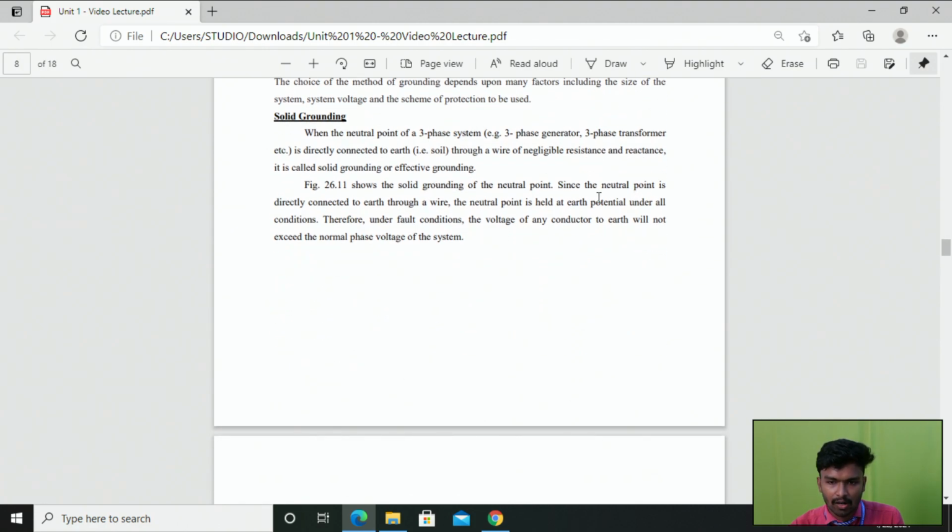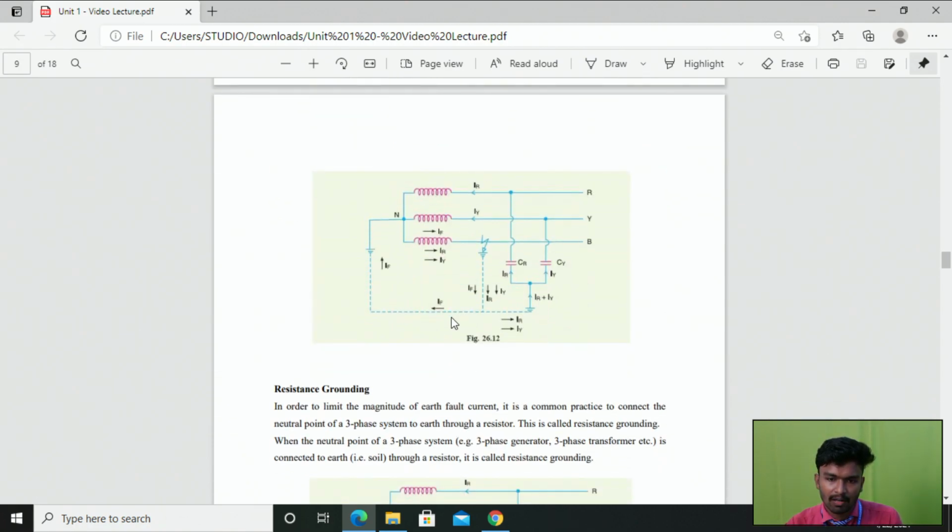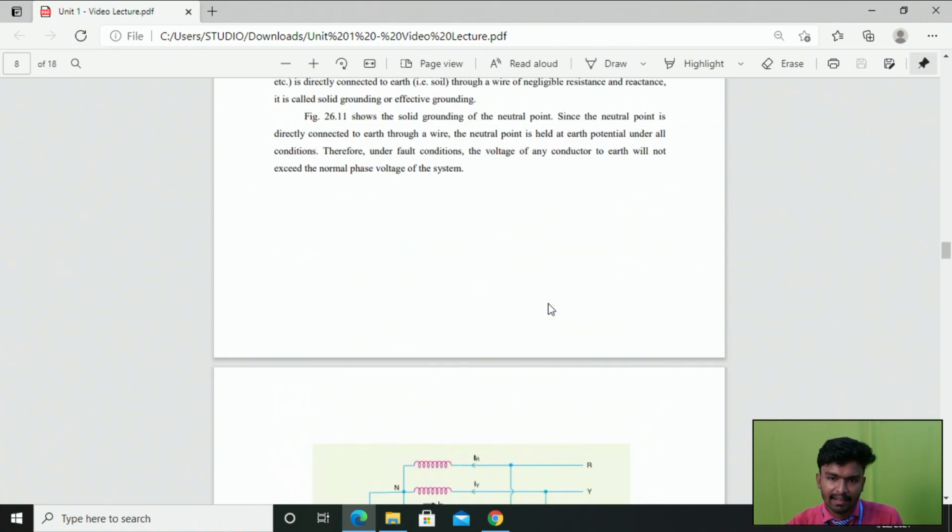The first one is solid grounding. Solid grounding is when the neutral point of your three-phase system, for example a three-phase generator or three-phase transformer, is connected to the earth directly through a very small wire having negligible resistance or reactance. Then it is called solid grounding. Another name for solid grounding is effective grounding. This is a diagram of solid grounding.